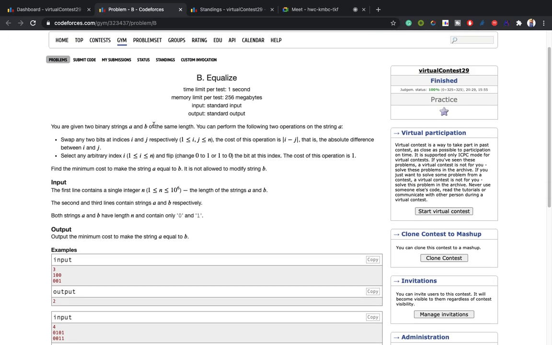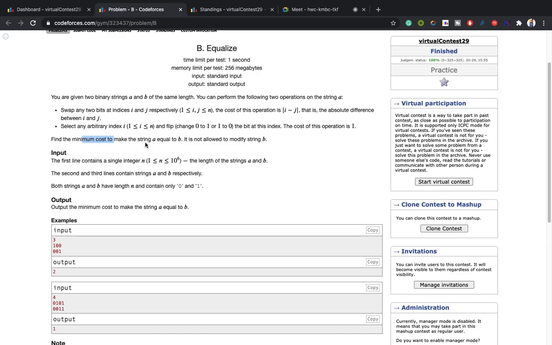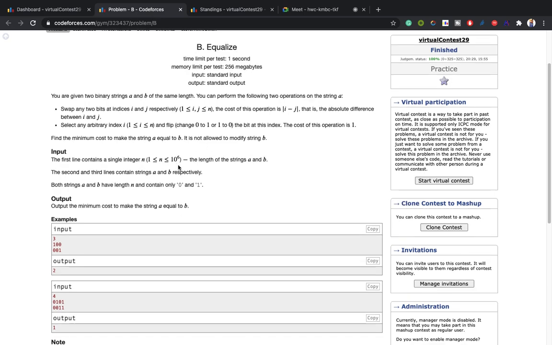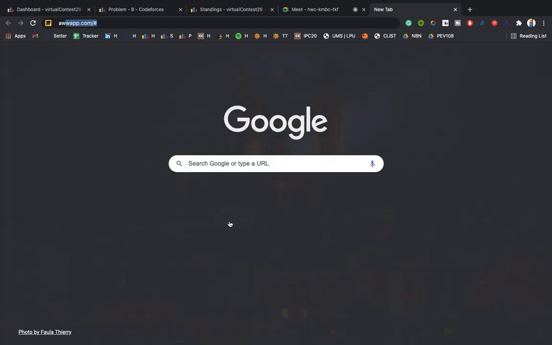In this question we are given two binary strings a and b of the same length. We have to perform some operations on a. The first operation: we can swap any two indices i and j of a, but it will cost us the modulus of i minus j. The second operation: we can change any bit from 0 to 1 or 1 to 0, and it will cost us one operation. We have to determine the minimum cost to convert string a to b, so that a equals b. Let's explain this with the markup.